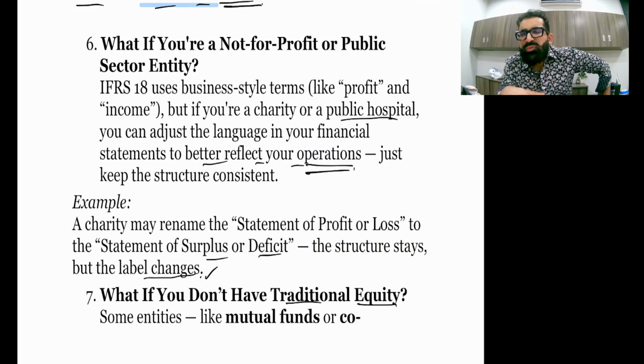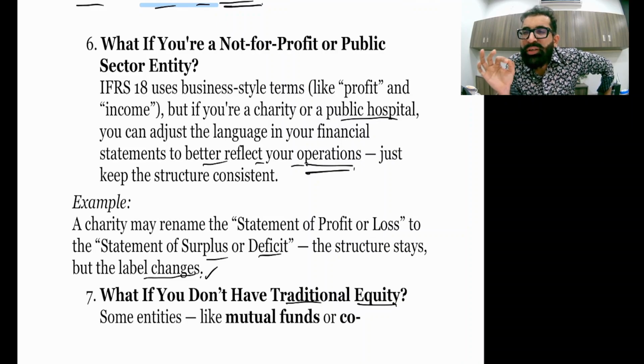So when you are making accounts for a not for profit organization, you need to change the language. For example, instead of profit you will use the word surplus, instead of loss you'll use the word deficit. Okay, so use that type of structure that matches your organization.